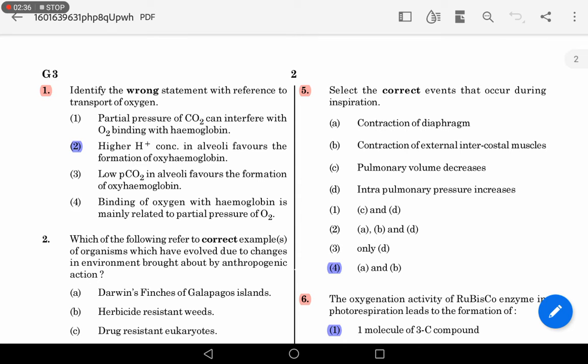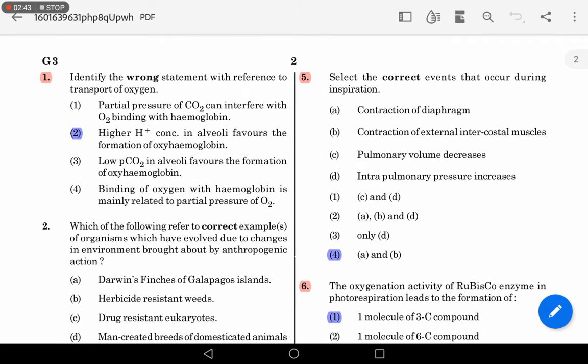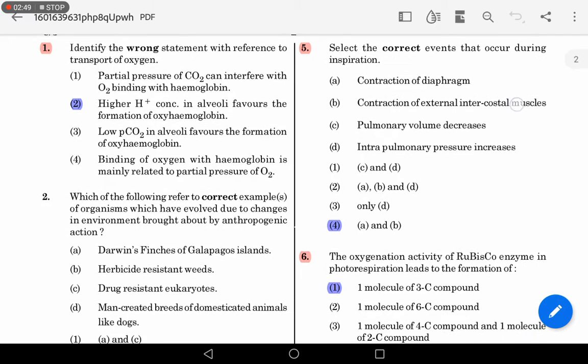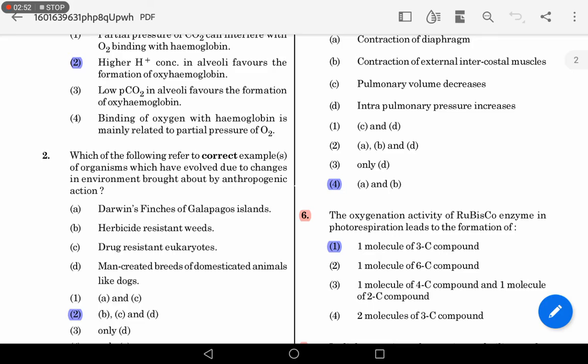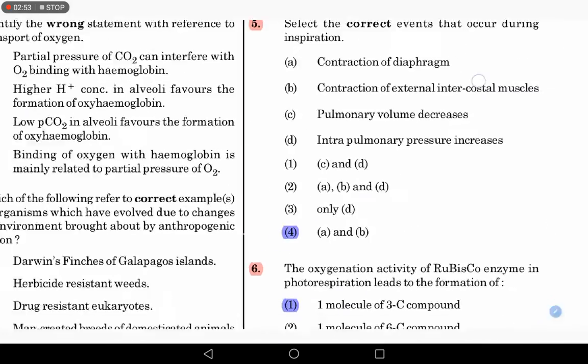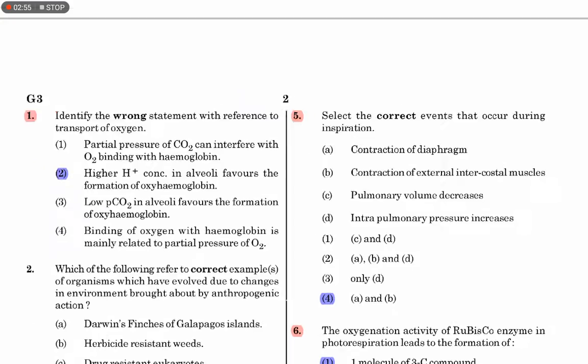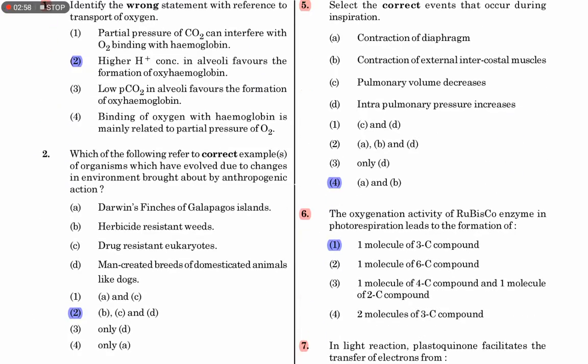The higher pressure is in the atmosphere and the lower pressure is in the lungs, which is caused by an increase in pulmonary volume. Hence, the events that occur during inspiration include contraction of the diaphragm, contraction of external intercostal muscles, and pulmonary volume increases, not decreases, and intrapulmonary pressure decreases, not increases.